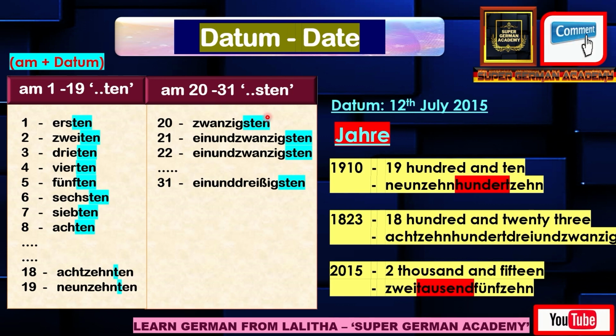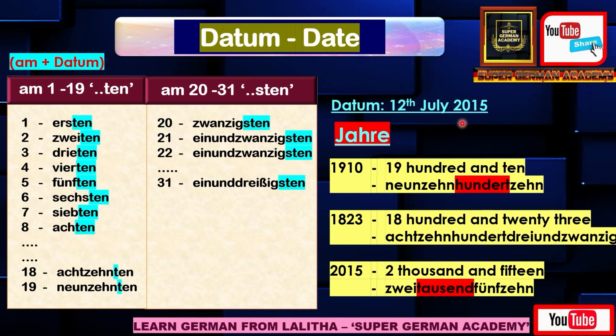So for 20 it is Zwanzig. So for 20th you have to say Zwanzigsten. For 21st, Einundzwanzigsten. Similarly, it goes till 31st. For 31st, you have to say Einunddreißigsten. So this is the date number you are expressing, and for the months you have already learned. For July, it is Juli.